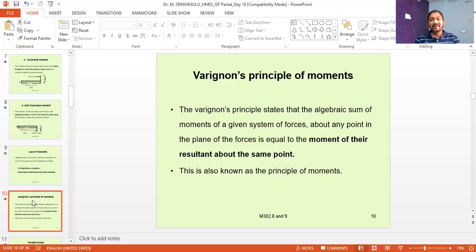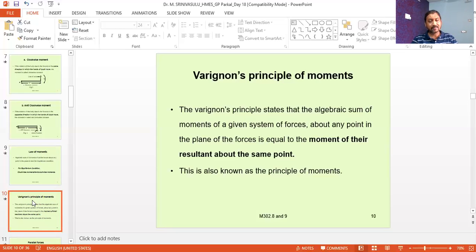Here it simply says that the algebraic sum of the moments of all the forces must be equal to the moment of the resultant about the same point, because we have to find the moments about any point in the plane.